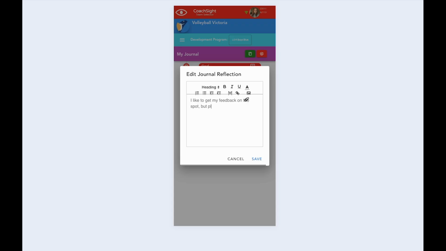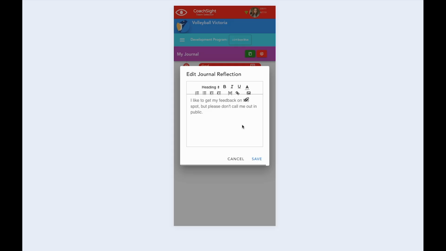Just remember, if we're in the middle of a game and there's something we need you to change immediately, that's quite different from the feedback we're talking about here. That's more tactical feedback, and it's something we might be asking you to do to close up a hole on court, or some other reason.